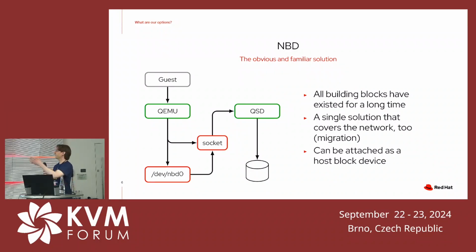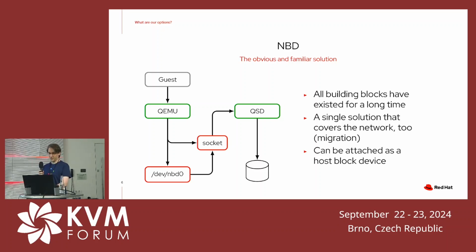As you can see here on the diagram, it's a relatively long I/O path, like both QEMU and QSD are involved in that. I'm using QSD for the external out-of-process backend. Could be any storage daemon, really. So you could plug in something else. I'm also showing both ways, either QEMU exporting the Unix domain socket, and you're connecting QSD directly to it, or you're going through an NBD block device on the host.